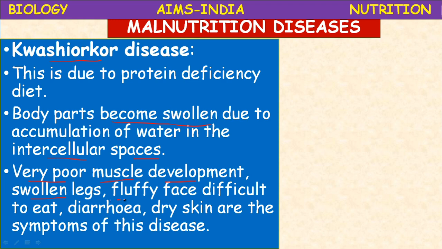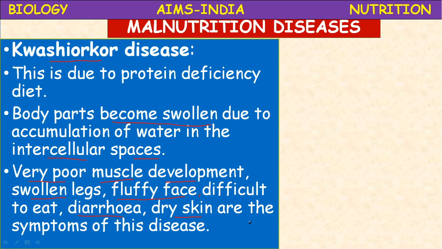Then fluffy face, moon-like appearance of the face, fluffy. And it is difficult to eat, means loss of appetite. They will lose hunger. They won't show interest in eating. Then diarrhea. Diarrhea means frequent vomitings and motions. Dry skin.